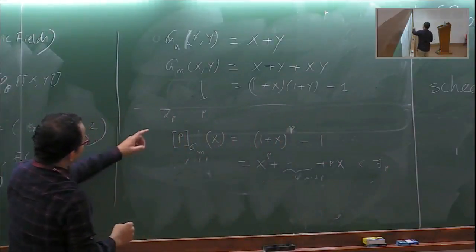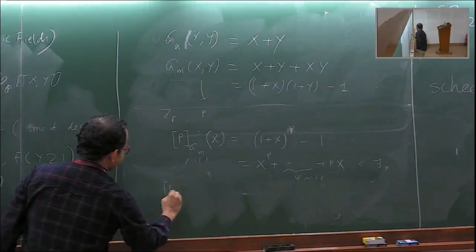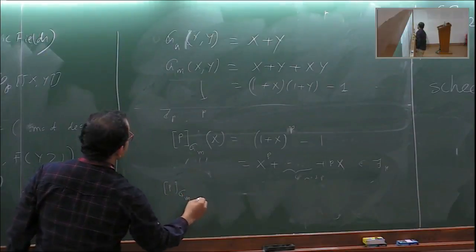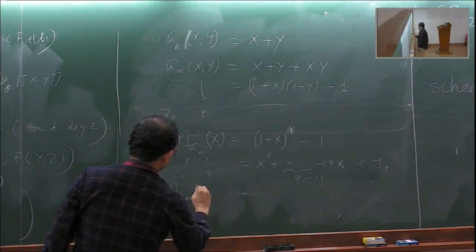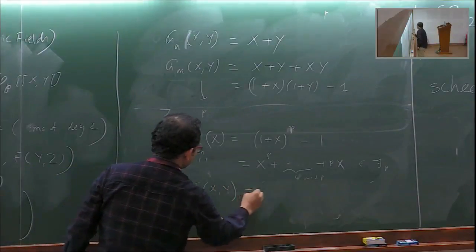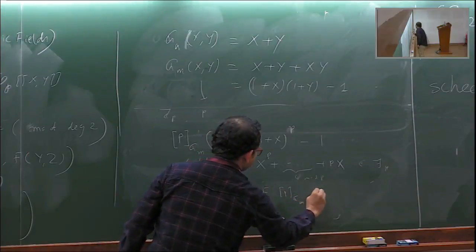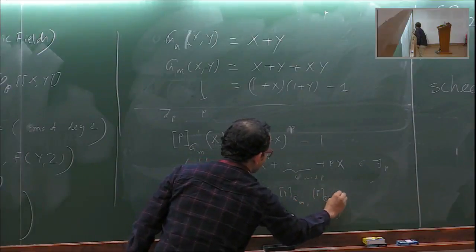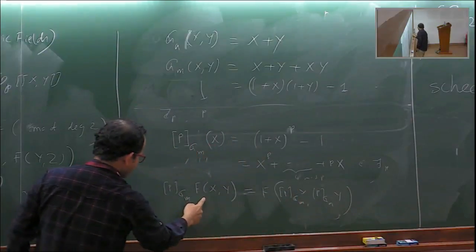And why is this an endomorphism of this? Because one can check that [p] of F(x,y) is actually F([p](x),[p](y)). Because on this side, what will I get?